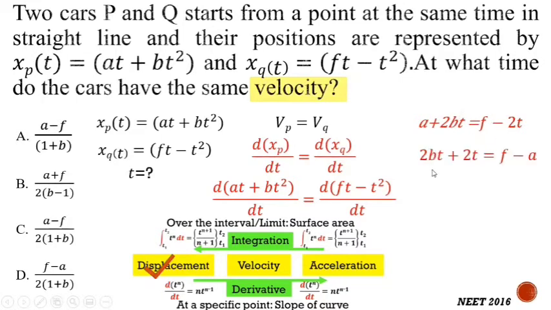Let us solve this. So 2t is taken on the left side and a is taken on the right side. It becomes f minus a and 2bt plus 2t. So if you take out t common in this case, you will get f minus a divided by 2 into bracket 1 plus b. So this is available in option number D. So option D is correct.